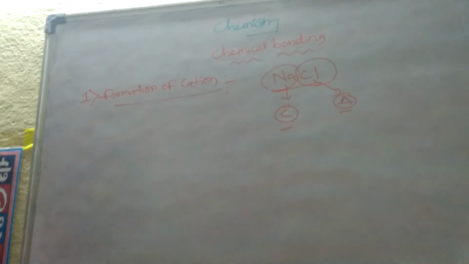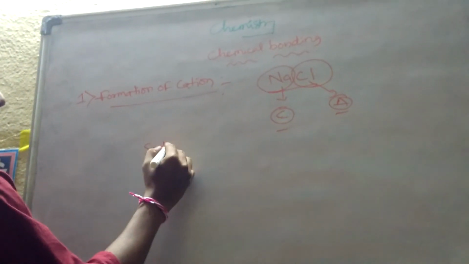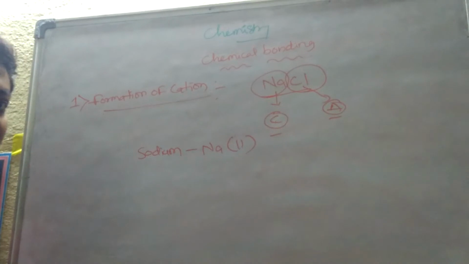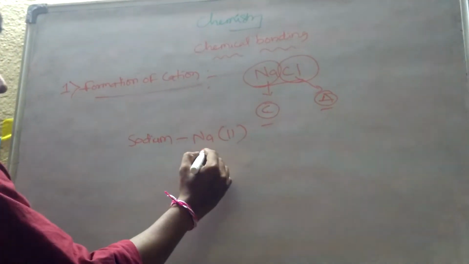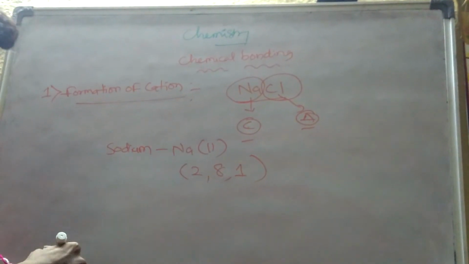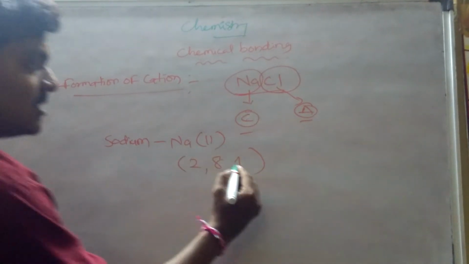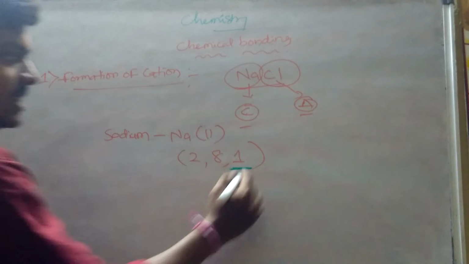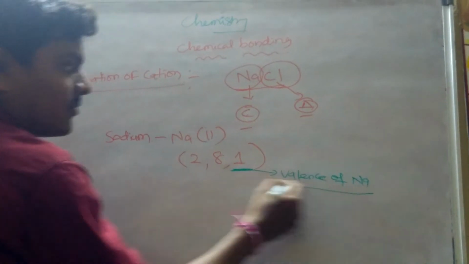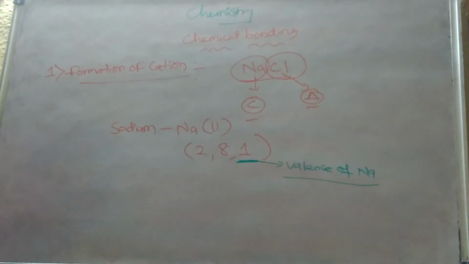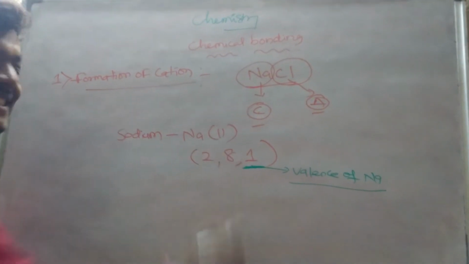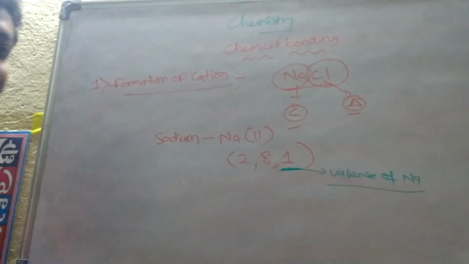First we have to see, right? Sodium. If you take the sodium, what is the atomic number of sodium? Sodium is 11. If you write the valency of sodium, that is 2, 8, 1. So this last number which is present here is the valency of sodium. So how many electrons are there? 1 electron. This is called the extra electron or valency electron of sodium.